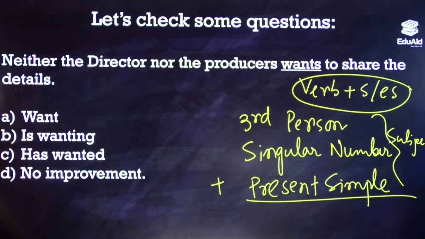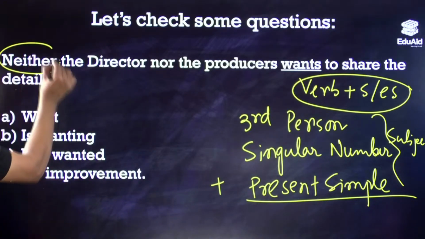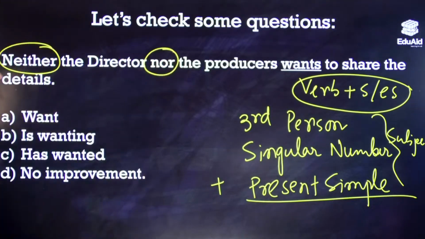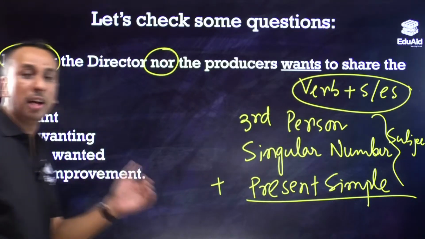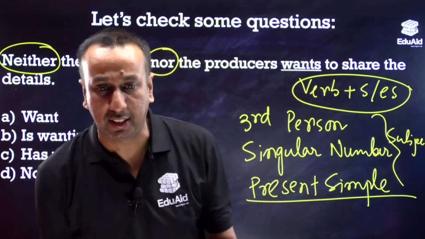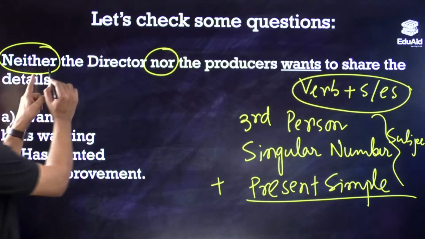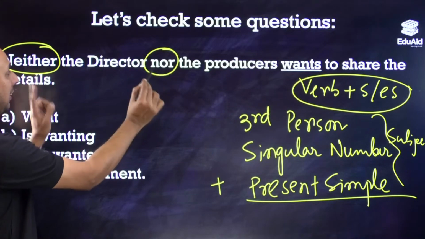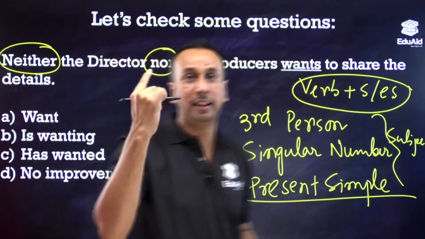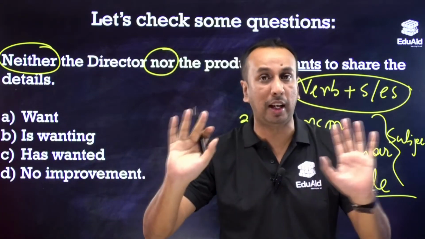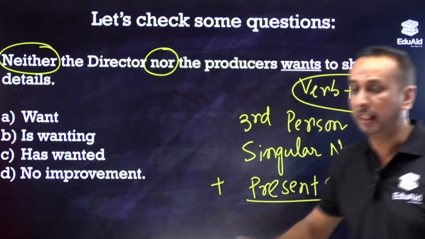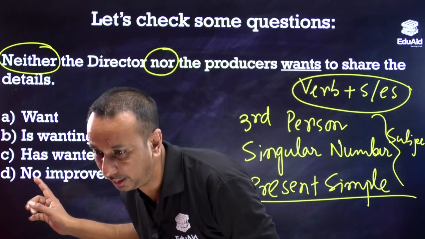Neither the director nor the producers. Now we have got another area to check, which is the problem related to neither nor. Whenever we use neither nor in a sentence, we have got one answer in the form of no improvement. Let's see what happens eventually. Neither the director nor the producers. Whenever we have got neither nor, that means the sentence has how many subjects? The sentence will have 2 subjects. Understood? I think we have all understood this. Whenever we use neither nor, the answer is changed.